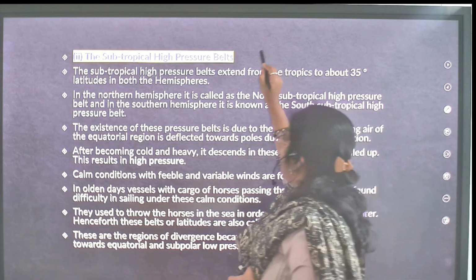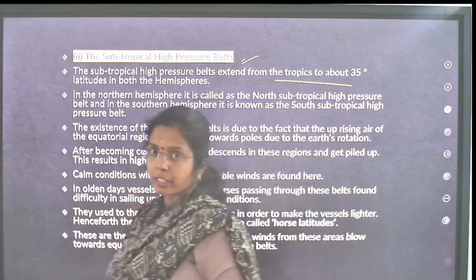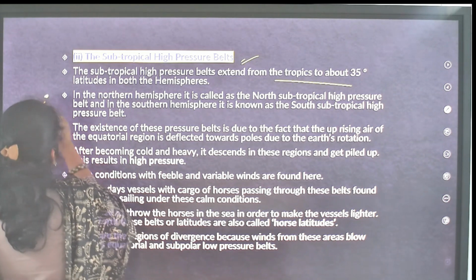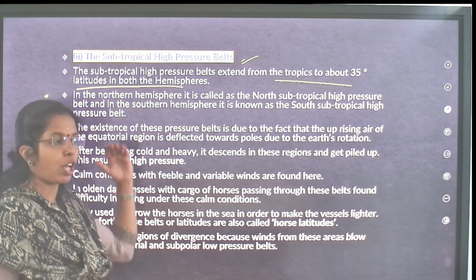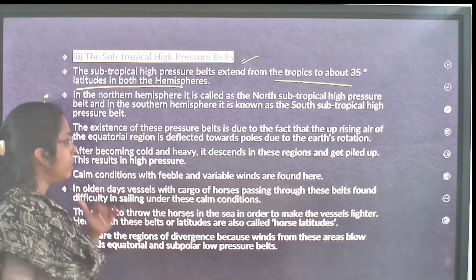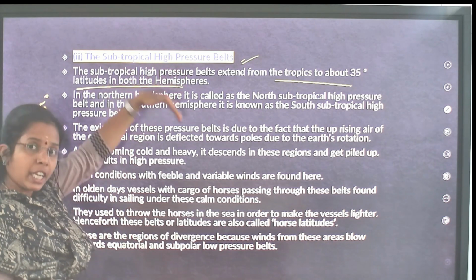Subtropical high pressure, at around 35 degrees of latitude in both the northern hemisphere and the southern hemisphere. What happens to the air? The uprising air we have seen at the equatorial region is deflected towards the poles and descends here.